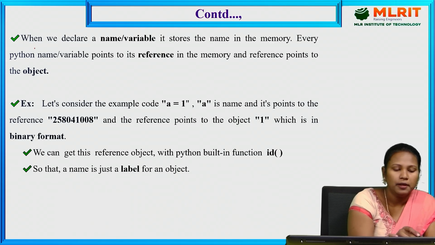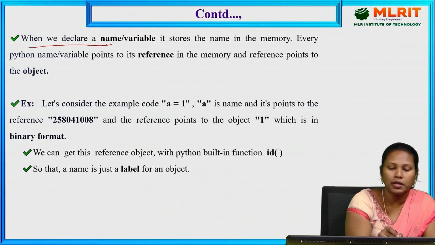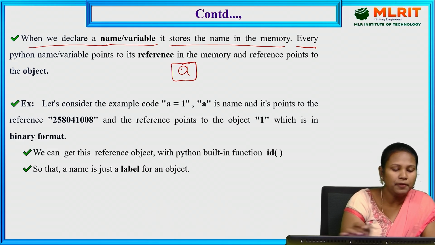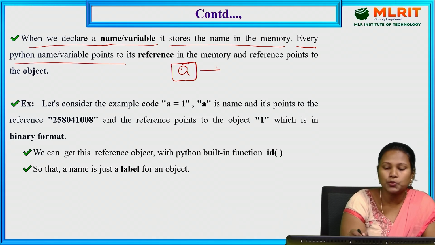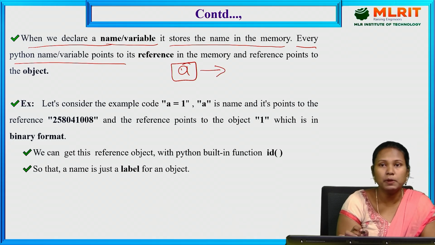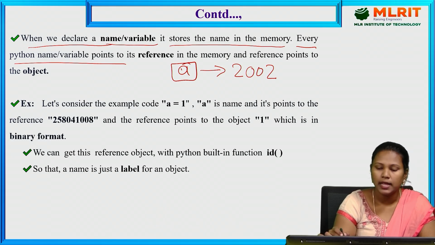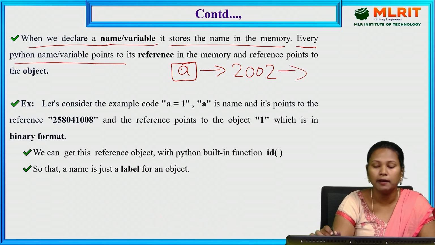So here, when we declare a name or a variable, it stores the name in the memory. Every Python name points to the reference. Reference memory is nothing but the address of the variable. For example, my address is 2002. The variable points to the reference memory, and the reference memory points to the value.